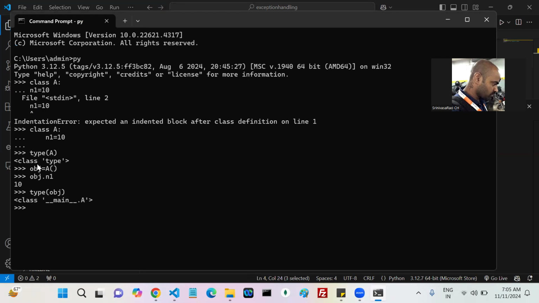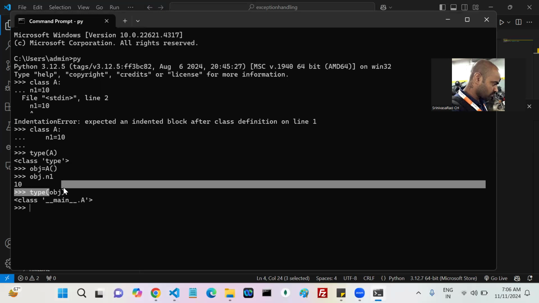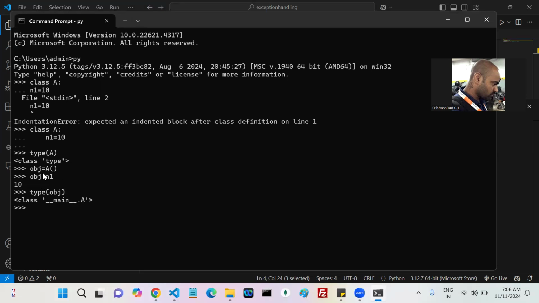Now tell me, if this is class type, it is like a direct class. If you find the type of an object, the type is the class name. Whenever you get the type, it is the class name, instead of this one. See the difference: class type is one type, class name is another. My A is which type?